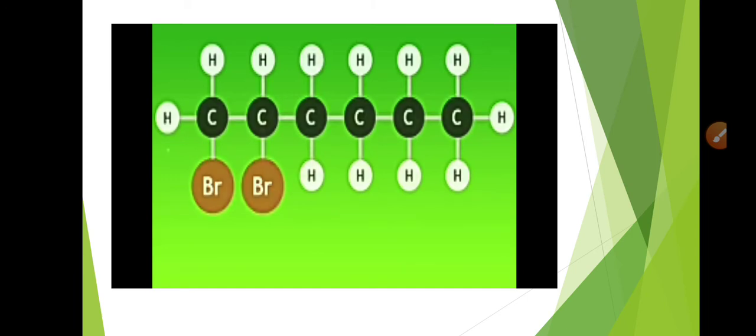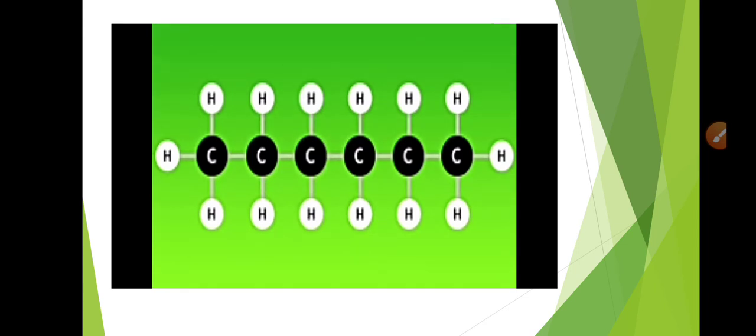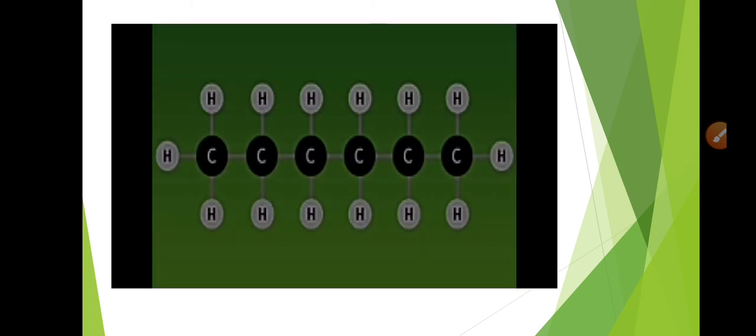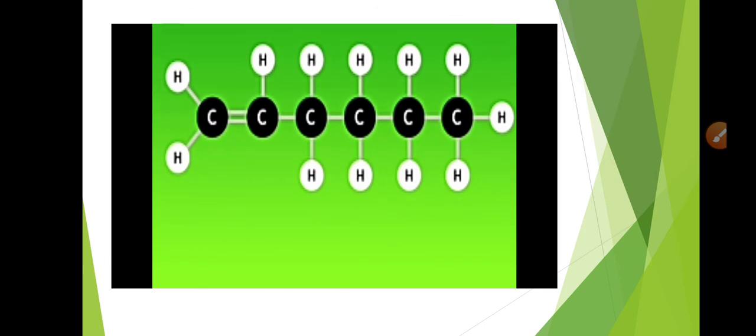So the addition of bromine across the carbon to carbon double bond will lead to the discoloring of the bromine after the reaction, that you can see here very easily. But in the case of the saturated hydrocarbon, that is alkane, the bromination reaction cannot be carried out. You can see here that whenever bromine tries to react with alkane, it cannot be added, and that is why the reaction of bromine with alkane will not lead to discoloring.